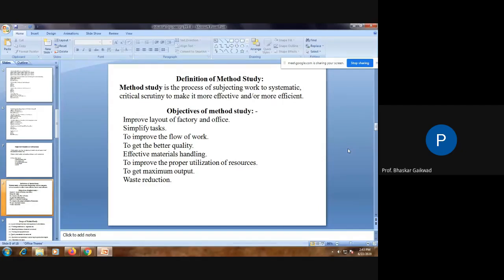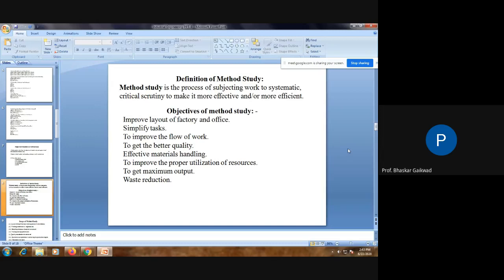Always in the industry, there is a need to reduce the production cost without affecting quality. Production and productivity need to increase. So we have to think over the different processes of manufacturing and methods of doing the work.